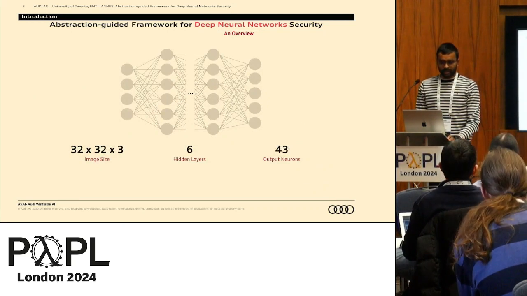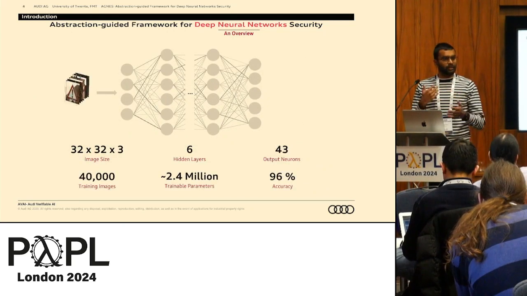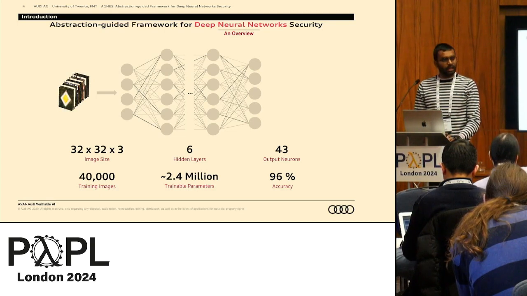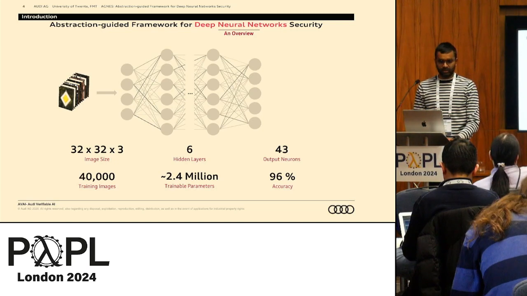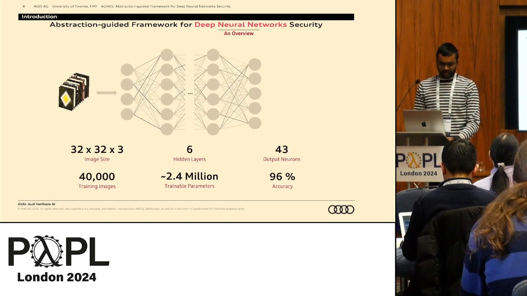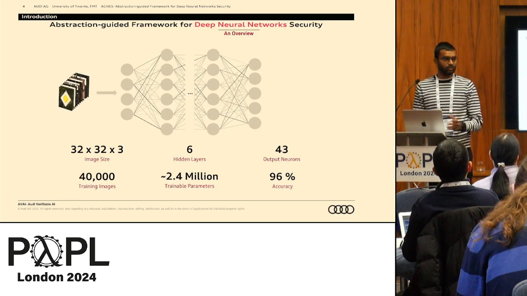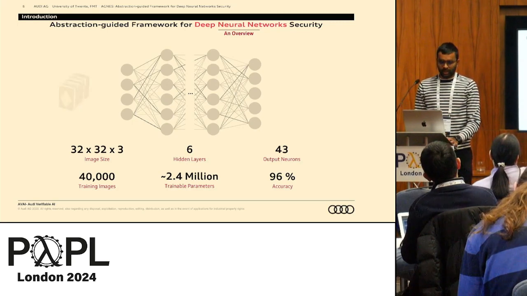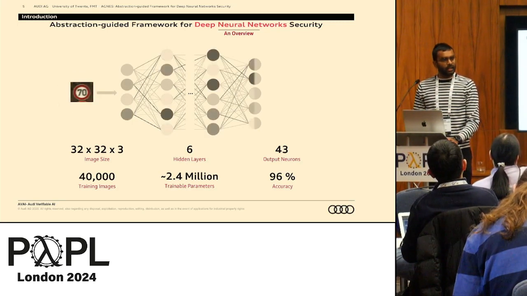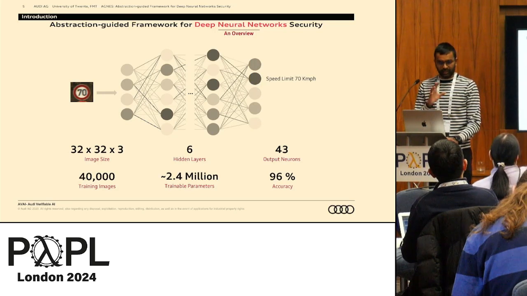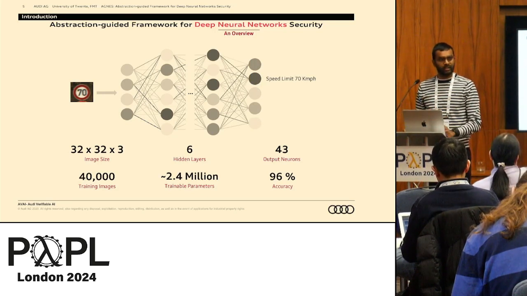The problem here is that we train these neural networks with very large data sets. For a very small example, with a small image size of 32 by 32 pixels with 3 channels, we already see 2.4 million parameters to get a very nice accuracy, and this is huge for any verification or testing techniques to work. What we ideally expect from the network is that, given an input image, it always predicts correctly, but then there are some issues here because this cannot always be perfect.